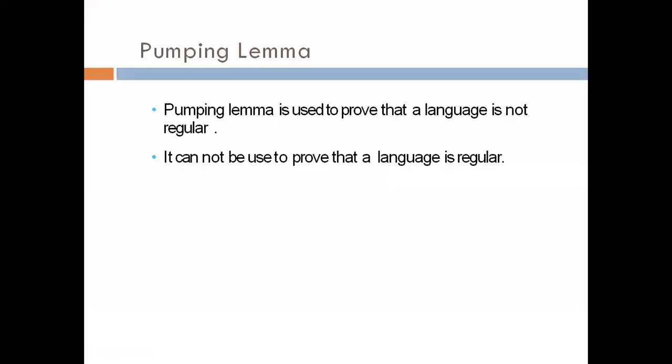What is pumping lemma? Pumping lemma is used to prove that a language is not regular. What is a regular language? Regular language is a language in which there is some pattern. If the contents of a string have a pattern, then it is called a regular language. If a string does not contain a pattern, or sometimes contains a pattern and in between does not contain the same pattern, then it will not be a regular language. So pumping lemma is a theorem which is used to prove that a language is not regular, instead of proving that a language is regular.